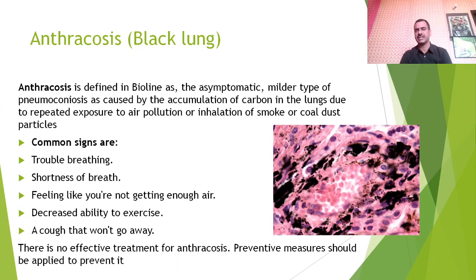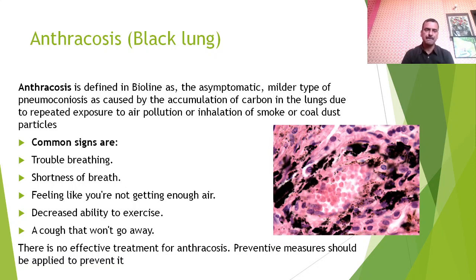Second is anthracosis. Anthracosis is also known as black lung because in the picture it looks like this. It is an asymptomatic or milder type of pneumoconiosis caused by accumulation of carbon in the lungs due to repeated exposure to air pollution or inhalation of smoke and coal dust particles.